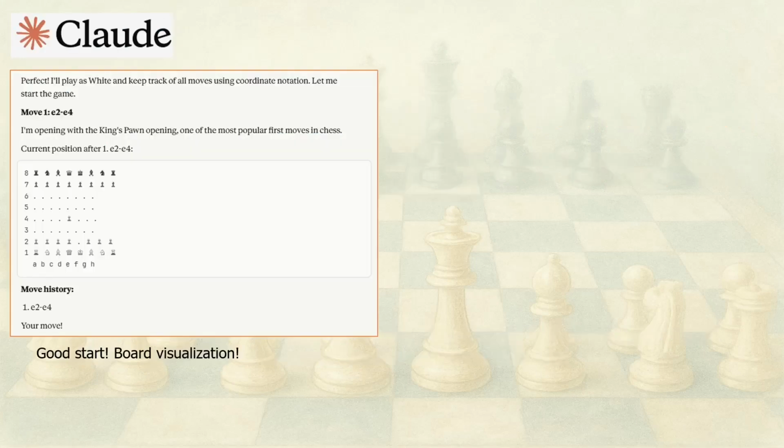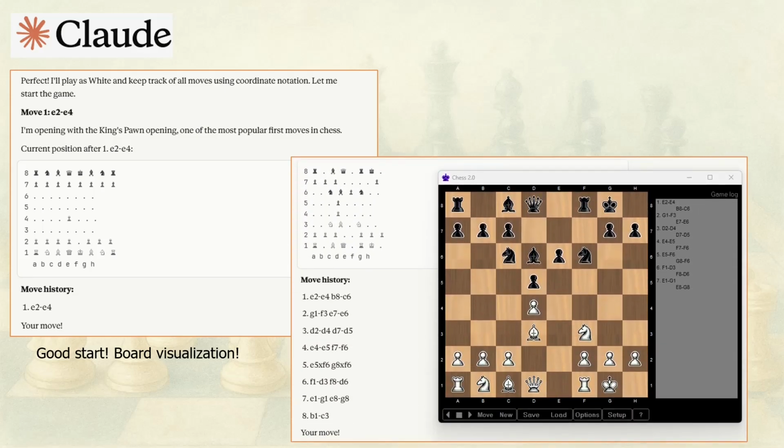Now let's move on to Claude AI. Surprisingly, it had a good start, even providing board visualizations, something the previous models didn't offer. Everything went smoothly in the opening moves, up until around turn 9 or 10. However, near the end of the game, it gifted its queen, which was a clear mistake.